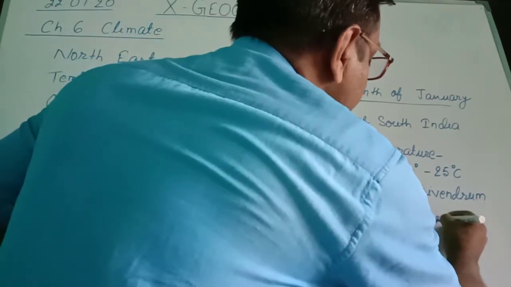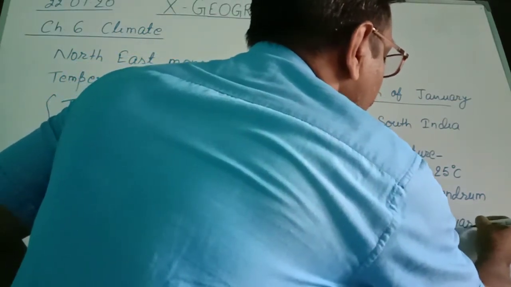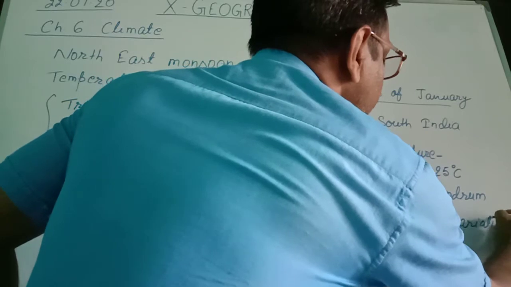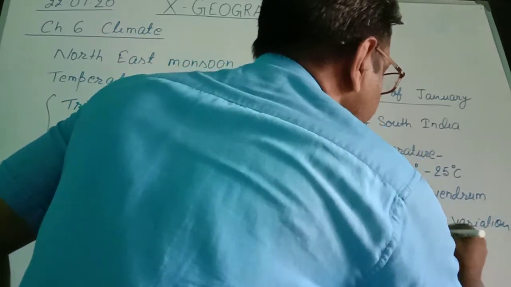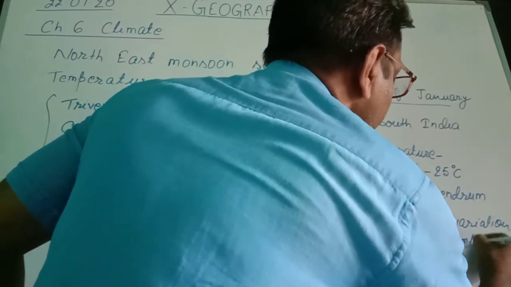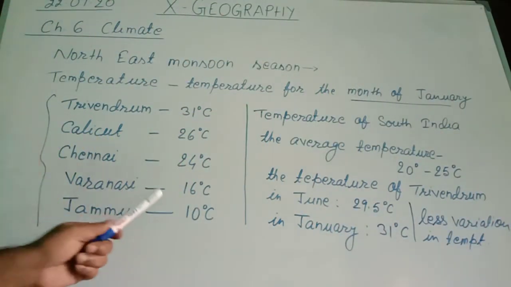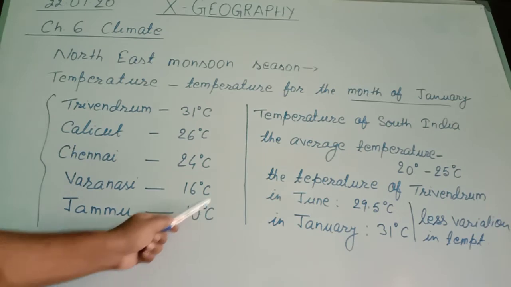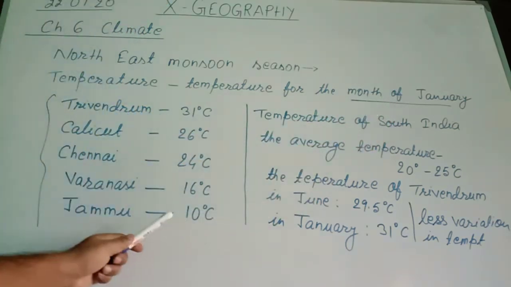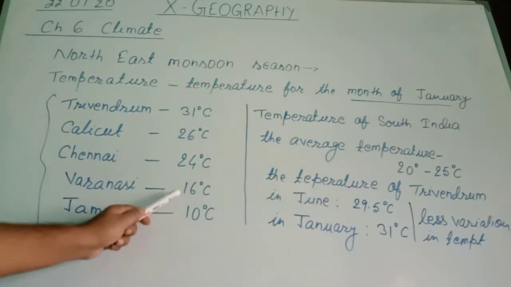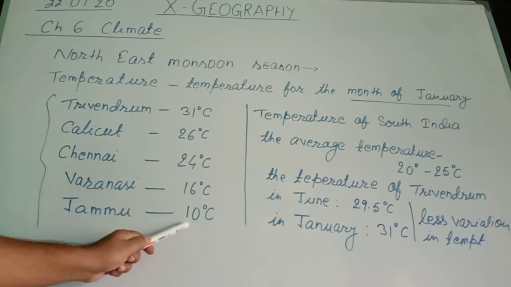Less variation in temperature. So what do we find? In North India, in the month of January, the temperature is very less, 16 degrees Celsius, 10 degrees Celsius.